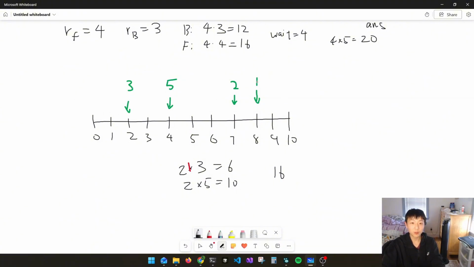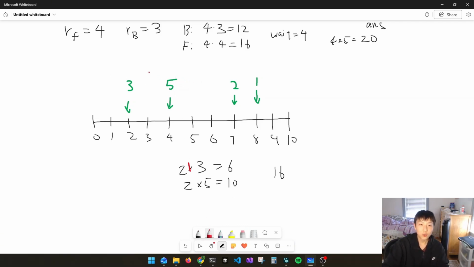So we have 3, 5, 2, 1. So here is the question again, right? Should we go to 5 first and then go to 2? Or should we directly go to 2? Well, if you think about it, the wait time is the same. If we jumped from 0 to 4 in this case, and then jump from 4 to 7, it's the same thing as going straight to 7. Right? It's the same wait time. So the only thing that matters is the tastiness value.